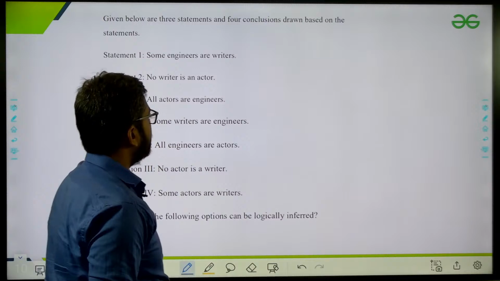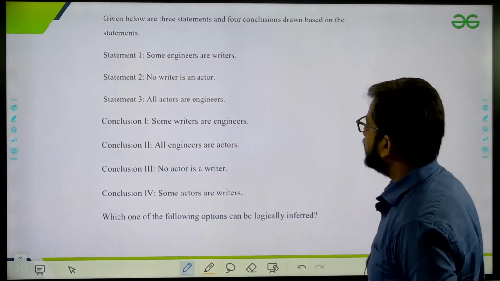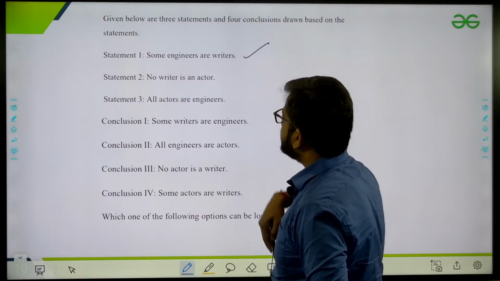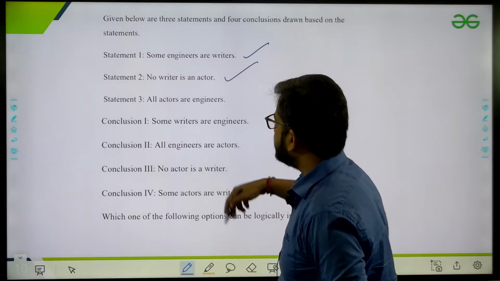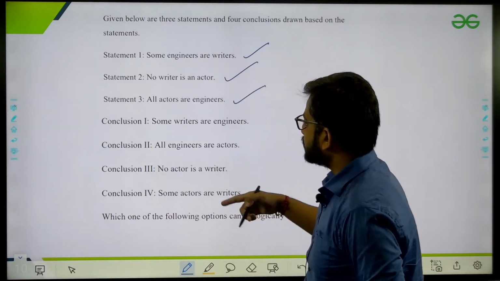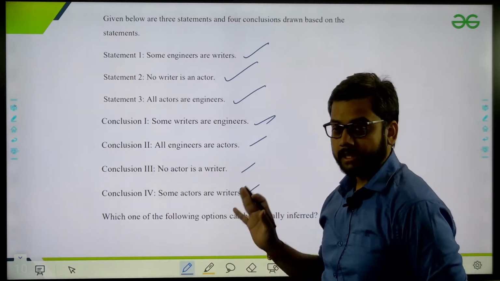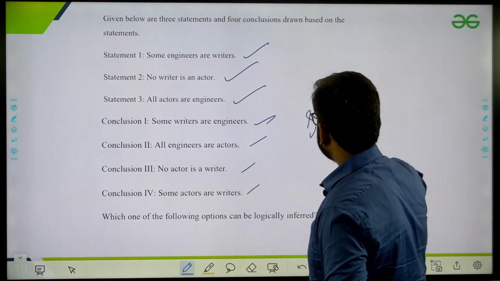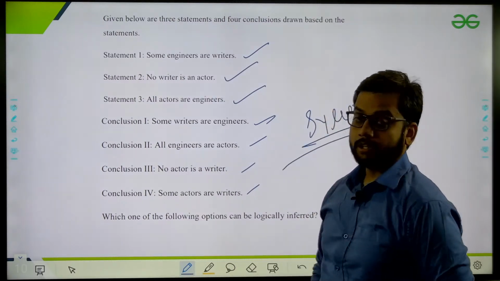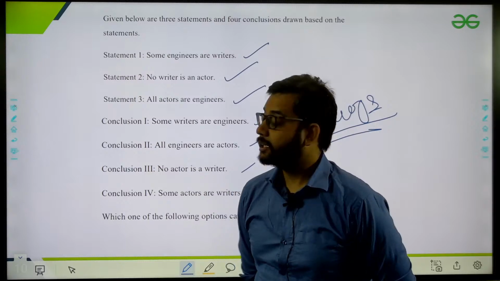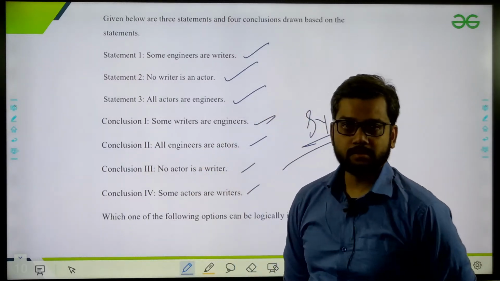Now see this question. This belongs completely to the reasoning section. Statement 1: some engineers are writers. Statement 2: no writer is an actor. Statement 3: all actors are engineers. Conclusion 1, 2, 3, these are our conclusions. I think if you have any idea, this is our syllogism topic, okay. So there is a topic in reasoning, syllogism, and this question is from there. Do you know this topic, syllogism?